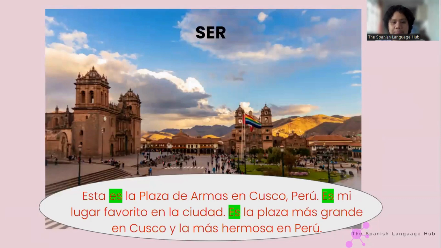Now, with more places. Por ejemplo, esta es la Plaza de Armas en Cusco, Perú. Es mi lugar favorito en la ciudad. Es la plaza más grande en Cusco y la más hermosa en Perú. So, here again, I am giving characteristics of this one place, which is la Plaza de Armas, the main square in Cusco. And I'm giving more characteristics now, talking about my favorite, and that's the biggest in Cusco.